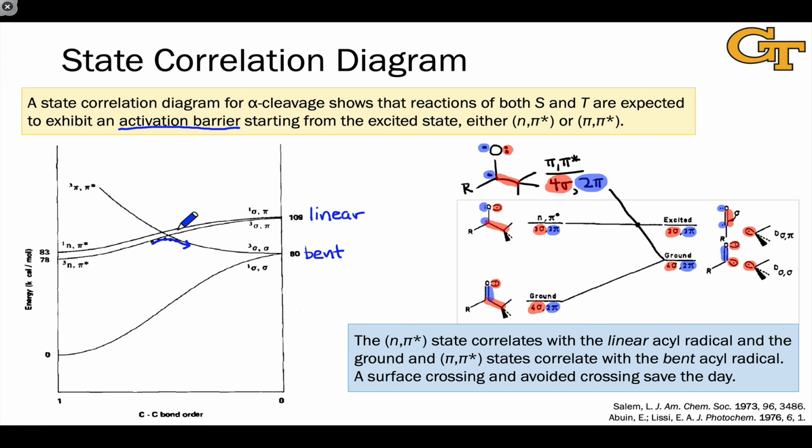And for the singlet state, well, it's correlated with the higher energy linear acyl radical, and it will head there first. And so there's going to be an uphill climb in energy for the singlet n pi star state in this reaction. Because the multiplicity here differs, singlet and triplet, the singlet n pi star state cannot jump, or has a very low probability of jumping, from its potential energy surface to the triplet pi star surface.